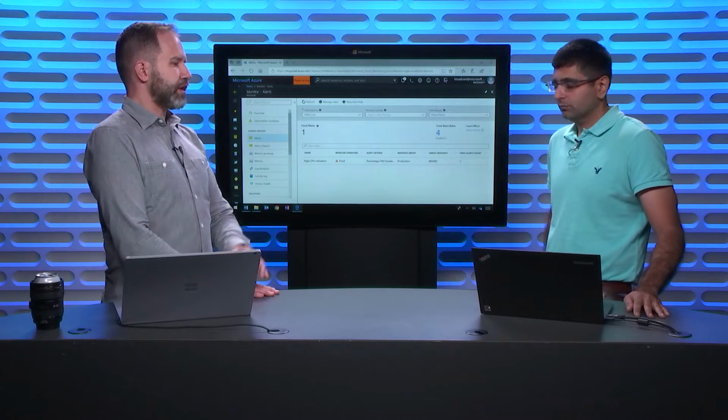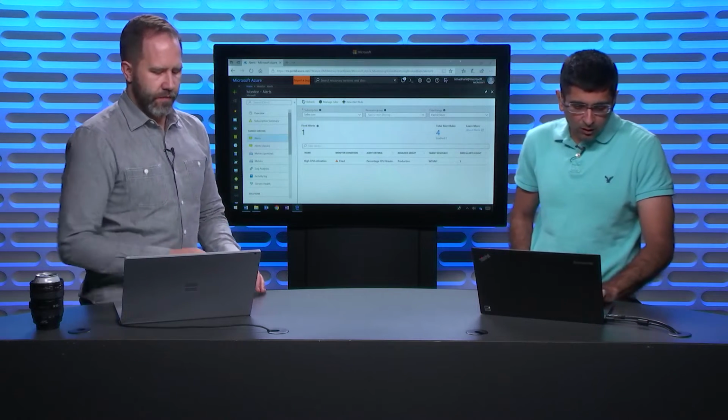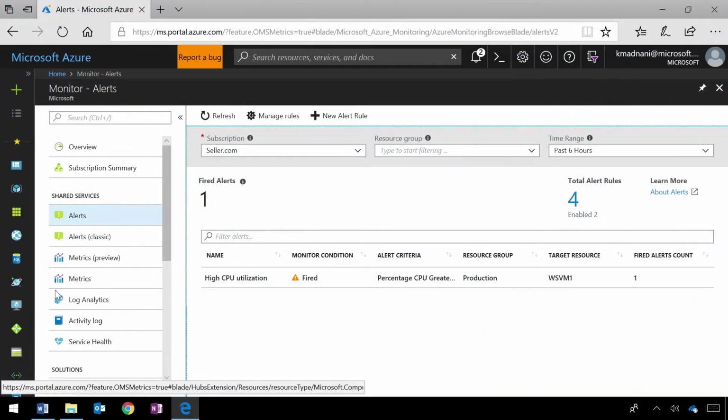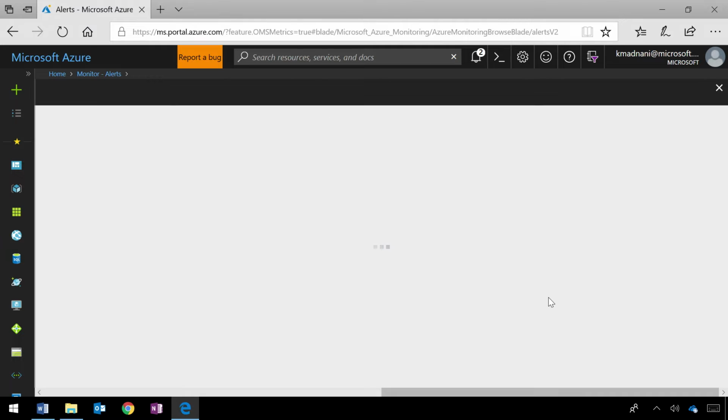So what does that experience look like for the customer? Let's take a look. When you come to the Azure portal and click on Monitor, you will see Alerts and Alerts Classic. The new experience is under Alerts, and the previous generation of alerts is available under Alerts Classic. When you click on Alerts, you come to the overview page where you have a bird's eye view of all the fired alerts in Azure. From here, you can either look at currently created and enabled alert rules, or you can create a new alert rule. Let's start by creating a new alert rule.